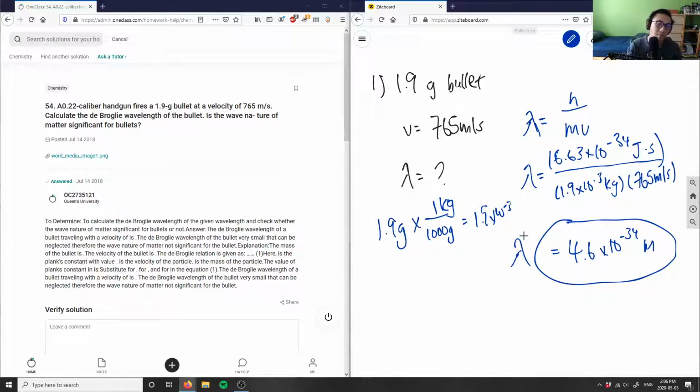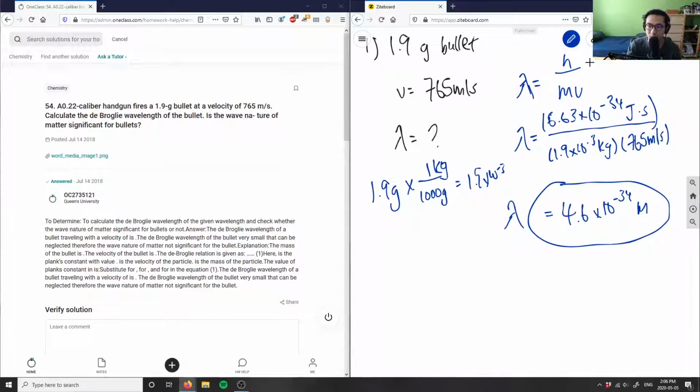The second part of the question asks, is the wave nature of matter significant for bullets? In this case, it's not really significant. It doesn't tell me anything, like if I emit some sort of light, in terms of the spectra. If we were talking about electrons, the speed would be much, much faster, probably about the speed of light, which is 3 times 10 to the 8 meters per second. But this speed is very, very slow, so we're going to get a very, very small wavelength, and it doesn't really tell us anything about the bullet. The de Broglie wavelength of the bullet is very small, so it's basically neglected. So its wave nature is not significant for the bullet.